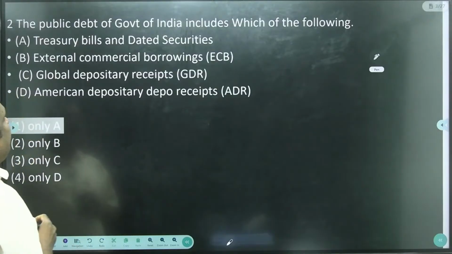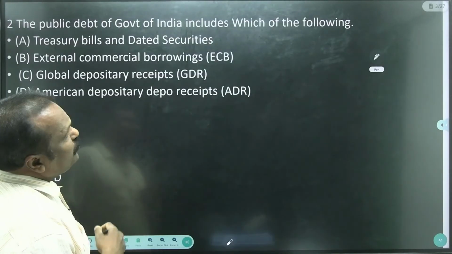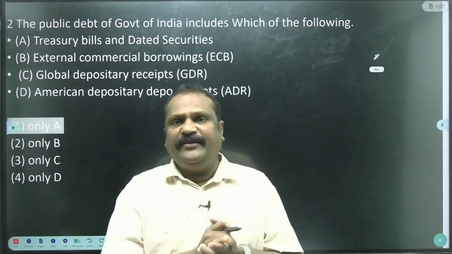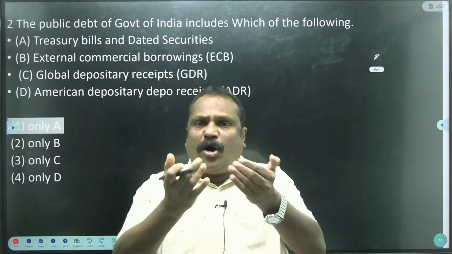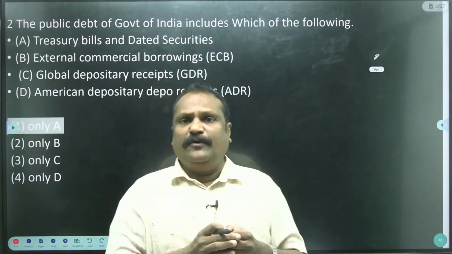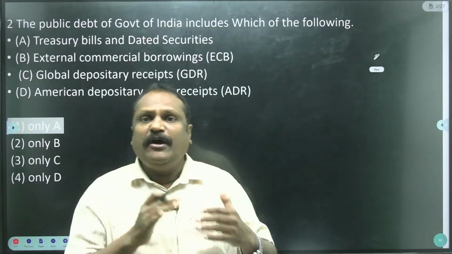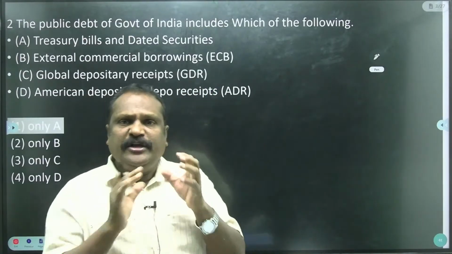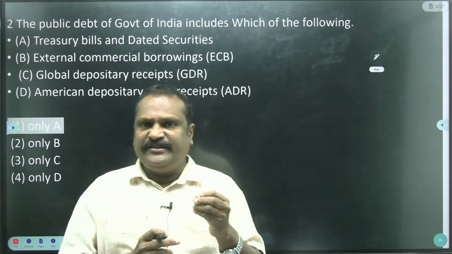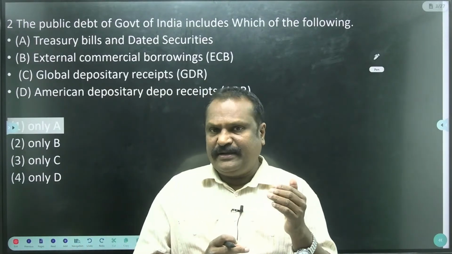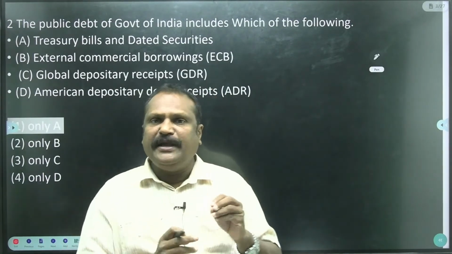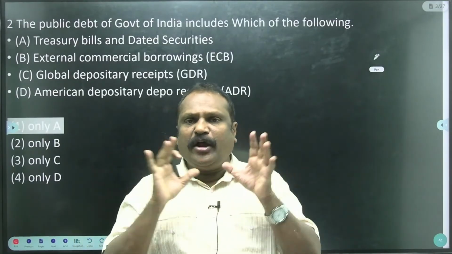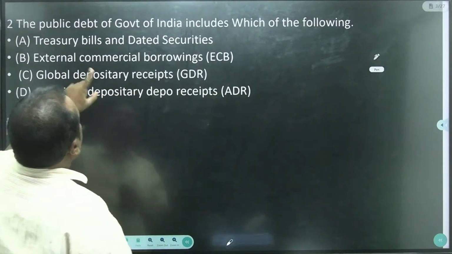Next, come to the public debt of the government of India. It includes which of the following? See, what is public debt? When there is a fiscal deficit in India, the RBI borrows loans from the market on behalf of the central government. Security bonds, that means dated securities, government bonds and treasury bills, are auctioned by the RBI on behalf of the central government. So the central government borrows the loans. This kind of borrowing is known as public debt.